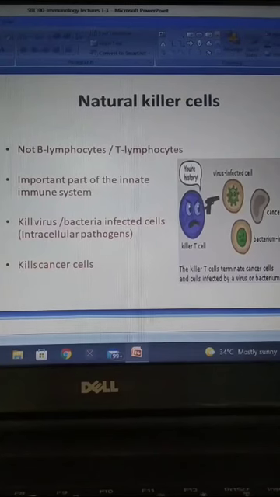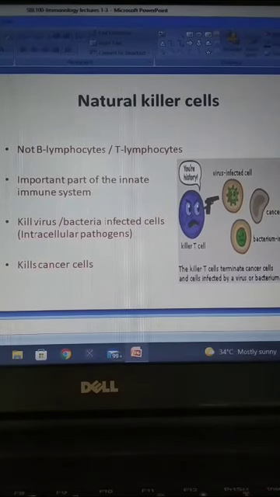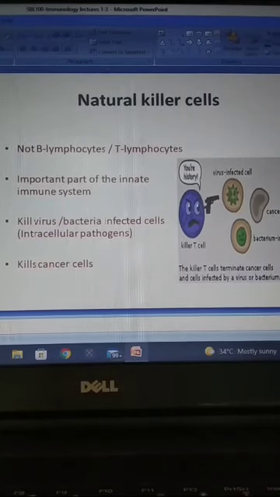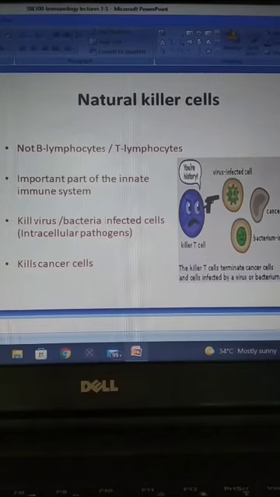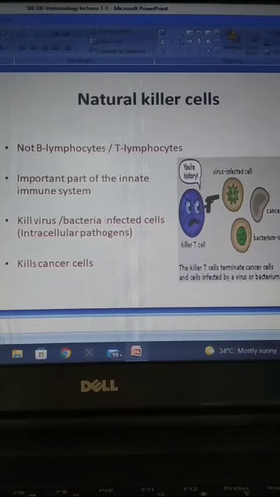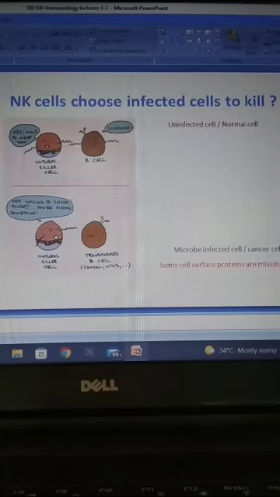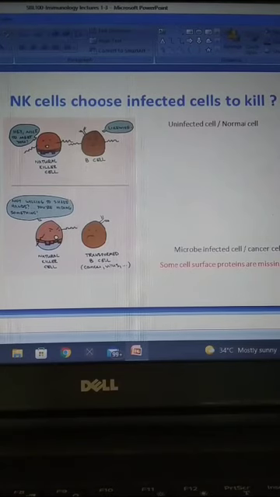Natural killer cells are an important part of the innate immune system. They kill the infected cells, meaning virus or bacteria infected cells. They are involved in intracellular digestion, and they also kill cancer cells. So how do the NK cells choose which infected cells to kill?